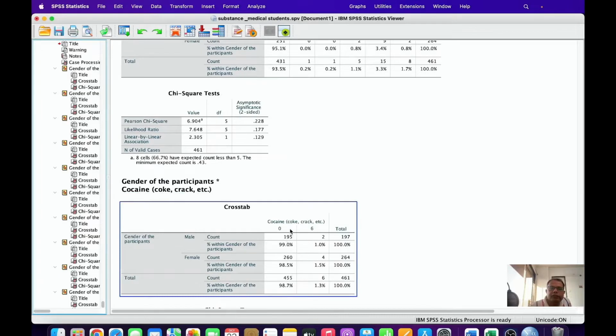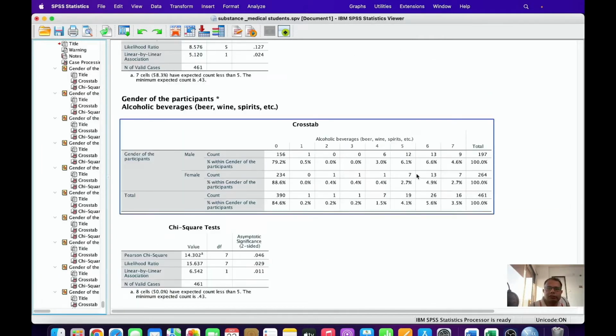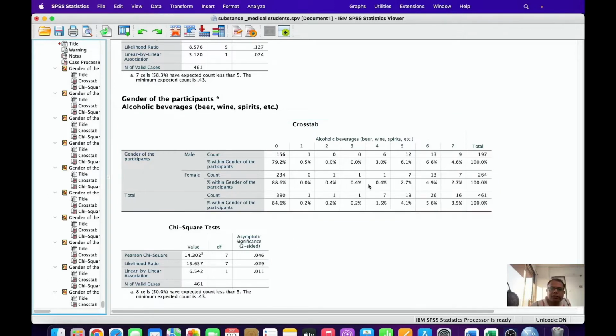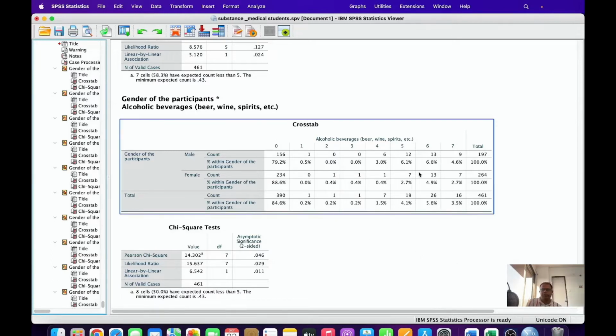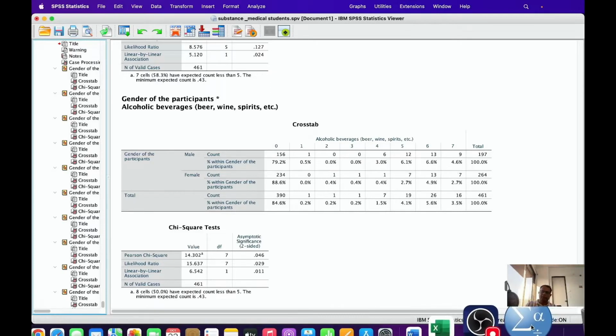Statistically not significant. For alcohol also, started after 12-20. Female also the same, statistically significant. So whether it is male or female, they are starting after almost 20 years or so.